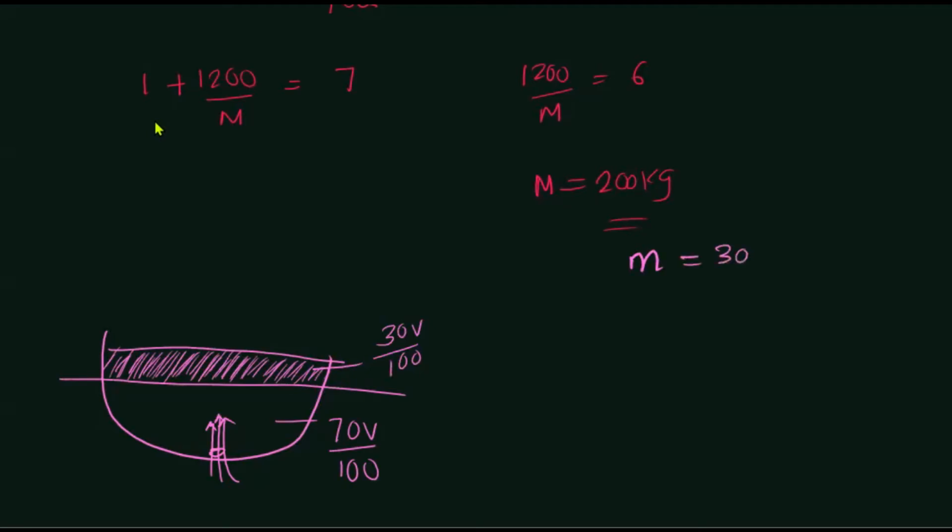It has 30 V rho over 100 amount of volume to fill into, right? So what is the mass, with the density of the liquid rho? So this is the third equation. This amount of mass of water can further come in, right? Because when that amount of mass of water comes in, it completely fills this volume, right?